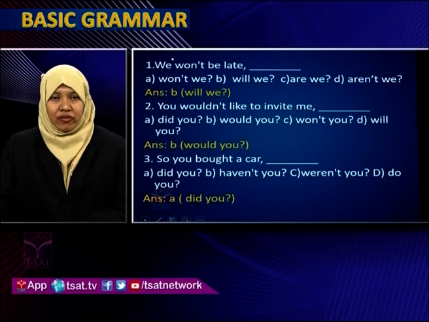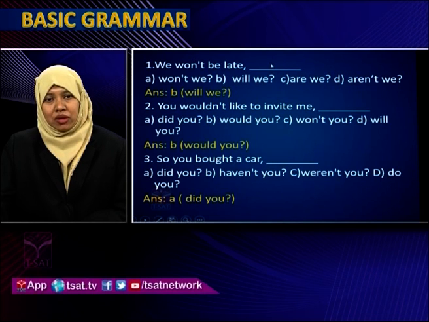Remember the rule, if in the first part not is used, then in the second part the tag will be positive. So because won't is here, in the question tag we have to use positive. Will we? So here we should use will we.